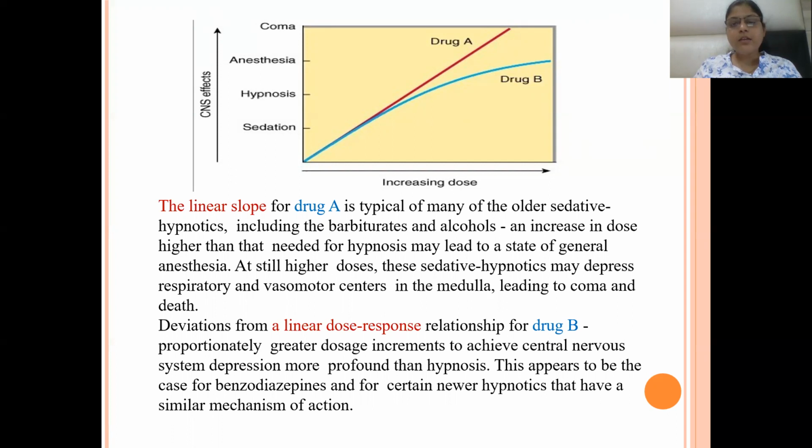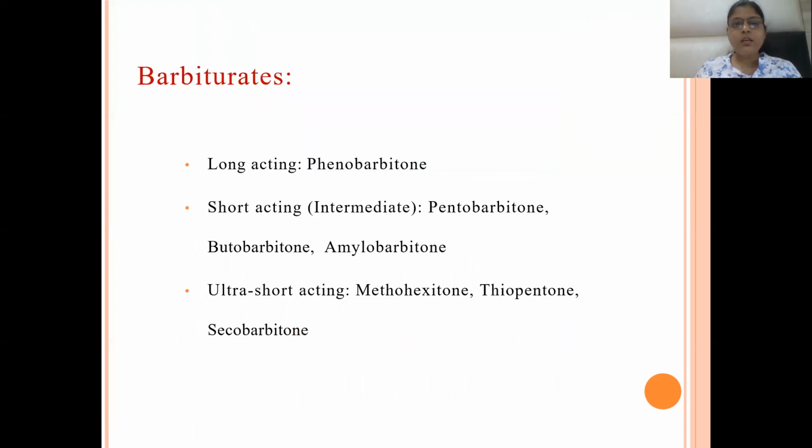barbiturates and alcohols. First of all, barbiturates can be divided into long-acting, short-acting, and ultra-short-acting. Long-acting is phenobarbital, short-acting is pentobarbital or amobarbital. Ultra-short-acting is thiopentone, basically used for general anesthesia, or secobarbital.